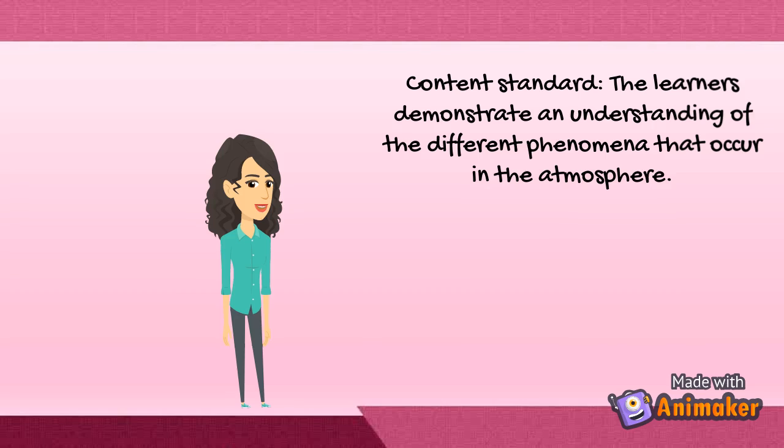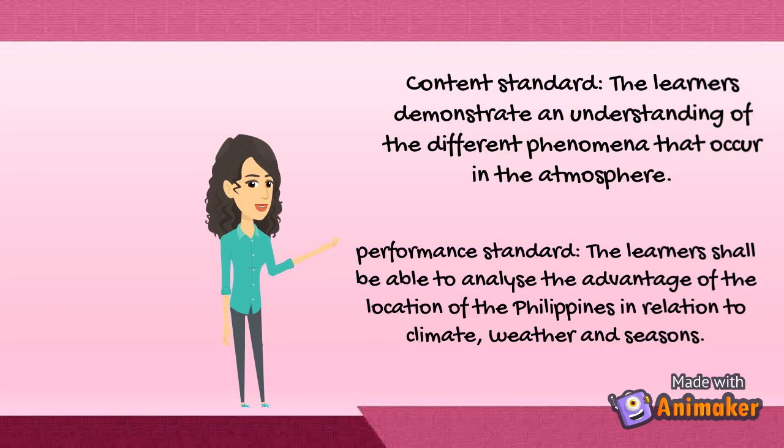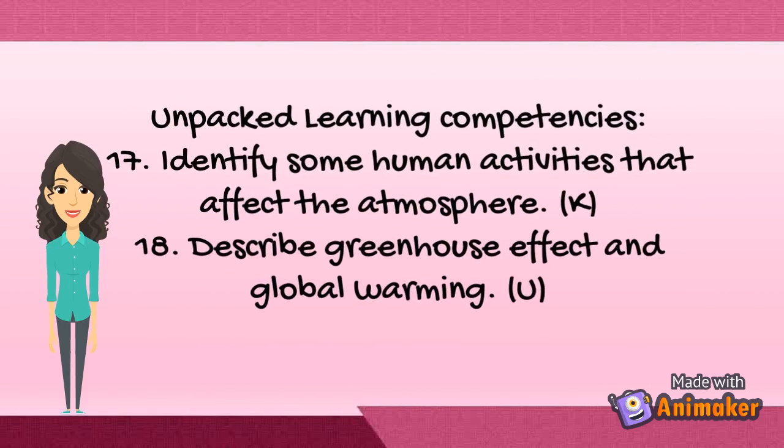You ready? Before we discuss further, let me tell you the following objectives. Content standard: the learners demonstrate an understanding of the different phenomena that occur in the atmosphere. Performance standard: the learners shall be able to analyze the advantage of the location of the Philippines in relation to the climate, weather, and seasons. Unpack learning competencies. Identify some human activities that affect the atmosphere. Describe greenhouse effect and global warming.